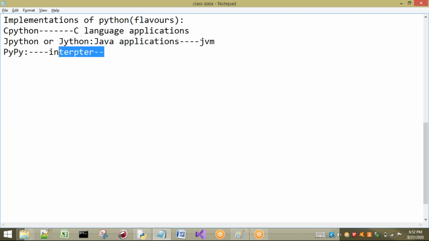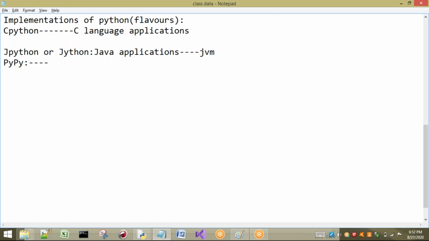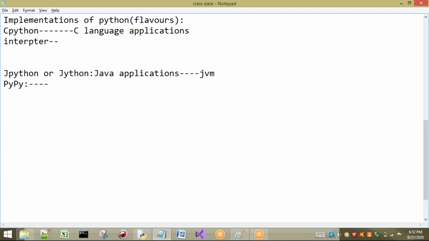Generally in CPython only an interpreter is there. You have to understand this word: an interpreter executes line by line, so it will take so much time. One small disadvantage of Python is that execution will be slow because we have only an interpreter, which executes line by line. So if you want to increase the speed of Python, then go to PyPy.